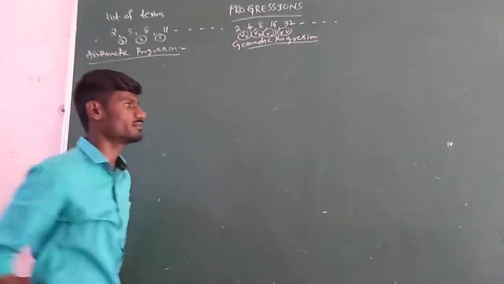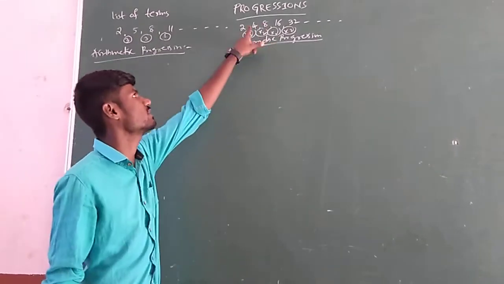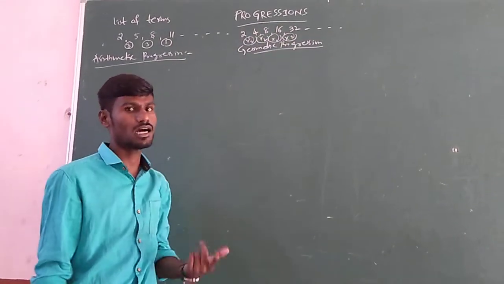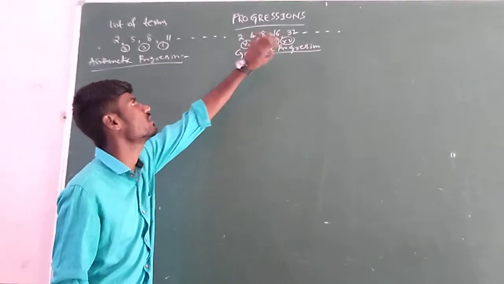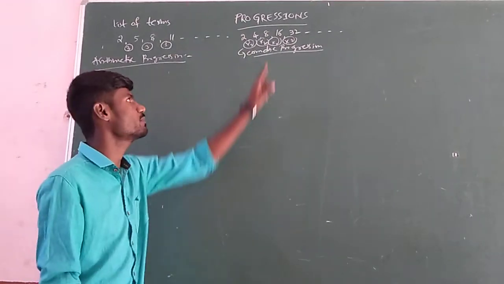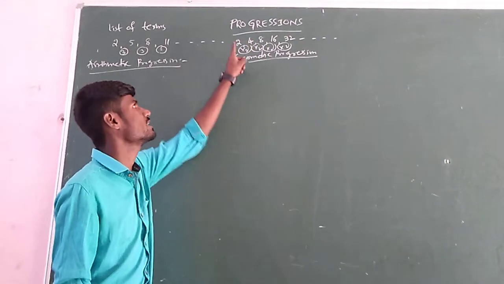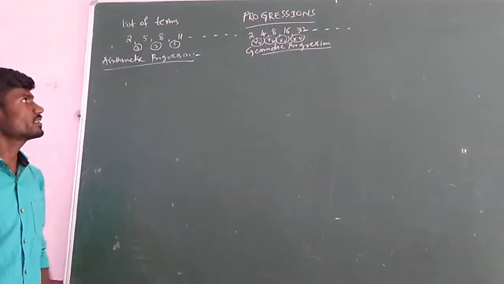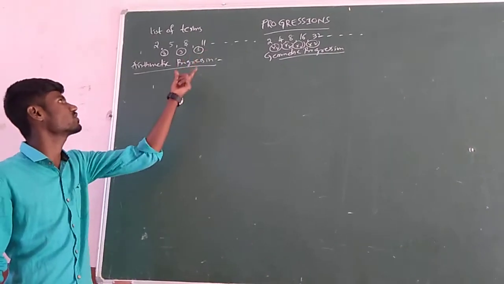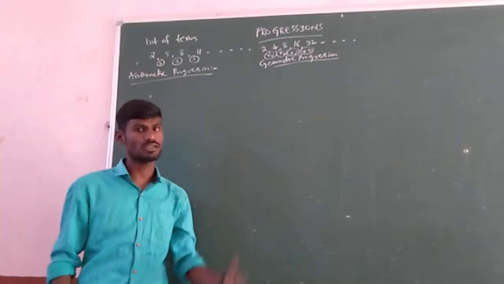How it is defined: in a list of terms, the succeeding terms, the next terms, are obtained by multiplying a fixed number to the preceding term, except the first term. That is said to be a geometric progression. So in this chapter we are going to learn about these two types of progressions, arithmetic progression and geometric progression.